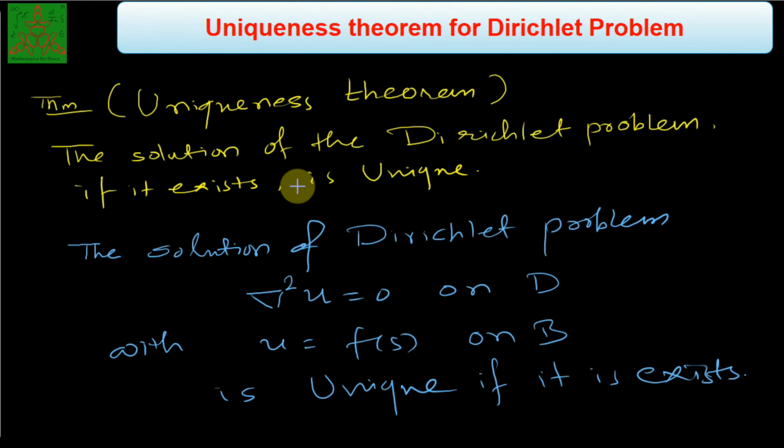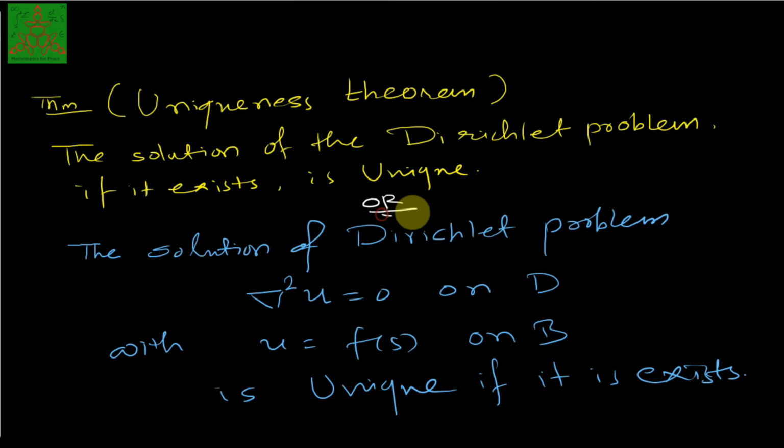So this is the statement we can state: the solution of the Dirichlet problem is unique if it exists. Same thing we can state in this manner: the solution of the Dirichlet problem del square u equal to 0 on D with u equal to f of x on B, that is on the boundary, will be unique if the solution exists.